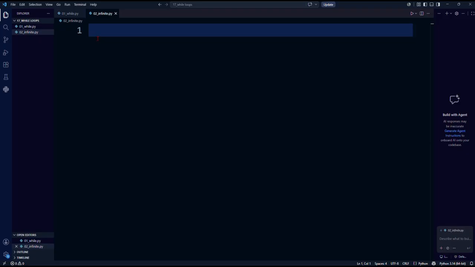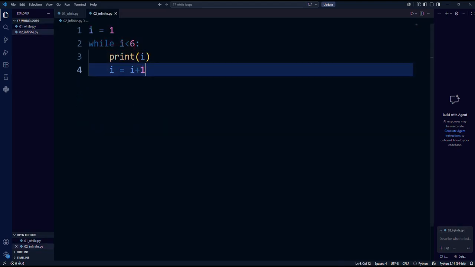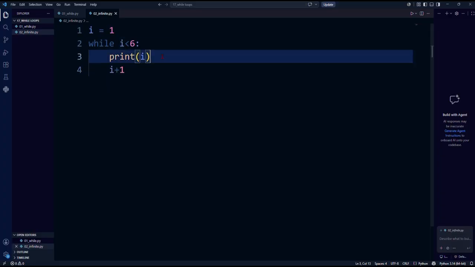Let me show what exactly an infinite loop is. Let's say I forget to update the value. I did not update the value with plus 1, so the 1 will keep on repeating in the loop because the value of i is not updated. I just removed the i = i + 1 part.